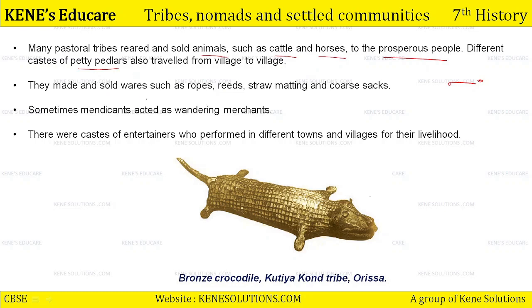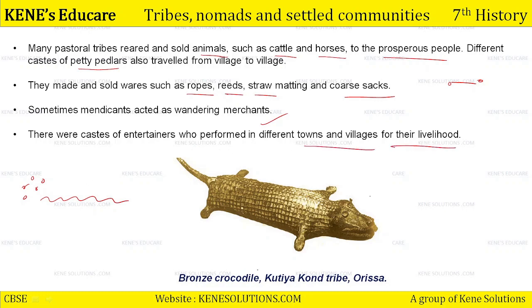They made and sold wares such as ropes, reeds, straw, matting, and the coarse sacks also. Sometimes mendicants acted as wandering merchants. Mendicant means a beggar. Okay, sometimes beggars also acted as wandering merchants. They would buy four or five items and then they used to wander from one place to another selling those little items. There were castes of entertainers also who performed in different towns and villages for their livelihood.